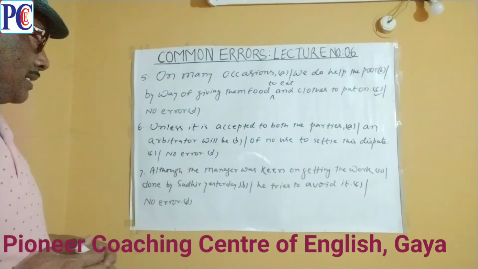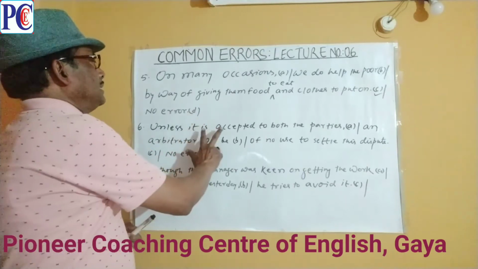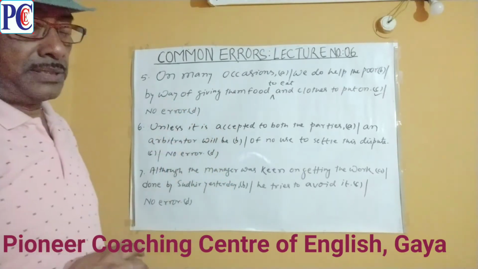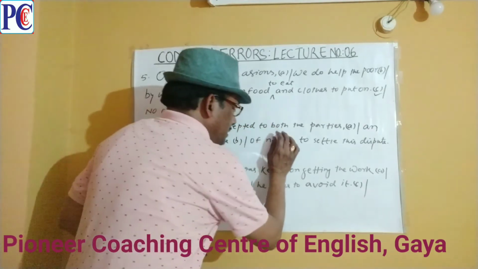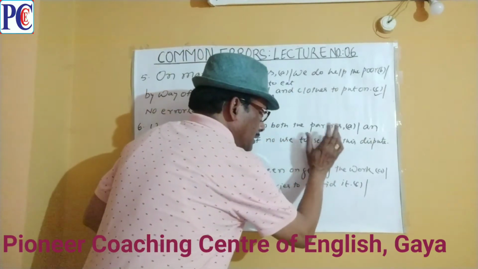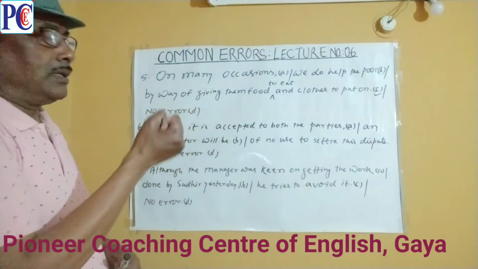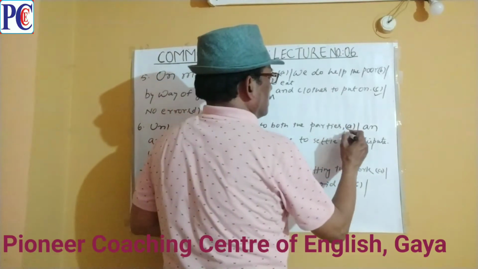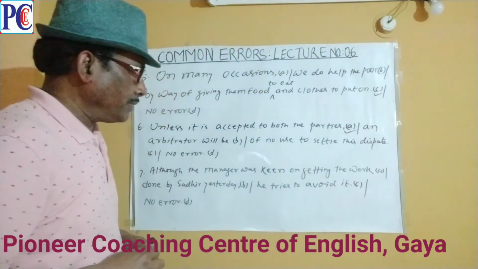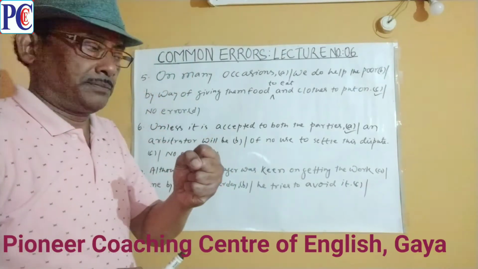Sentence number 6. Unless it is accepted. The verb is passive, is accepted. And the agent is both the parties, इनके द्वारा ये accept हो. So the error lies in part A. The passive agent is generally shown by the preposition by.